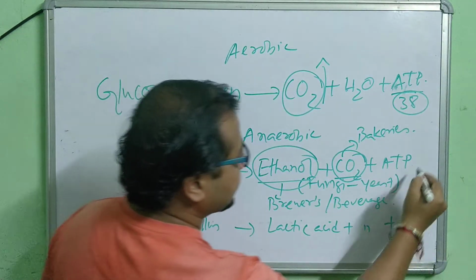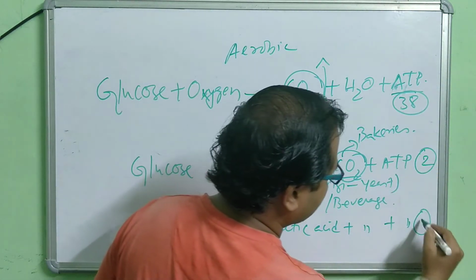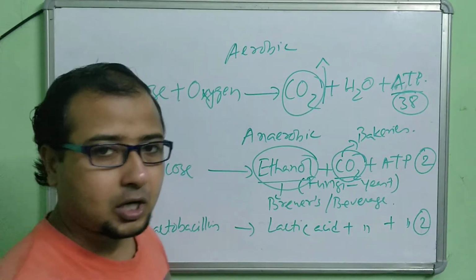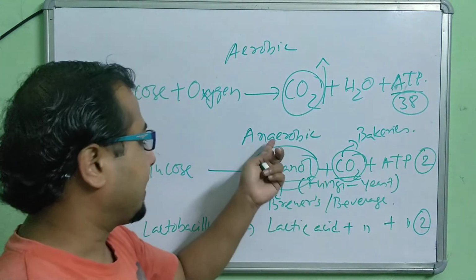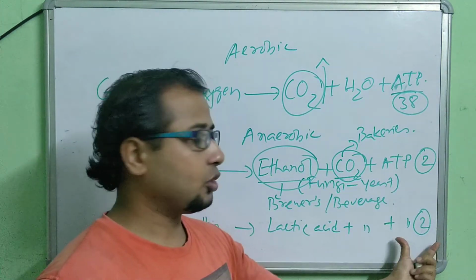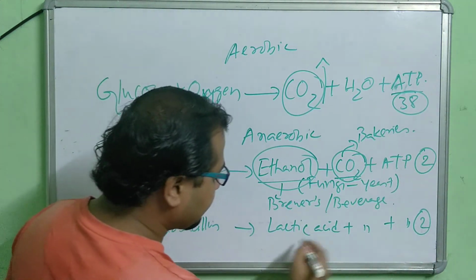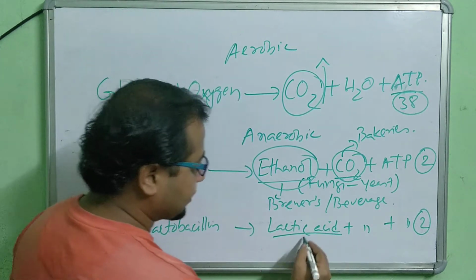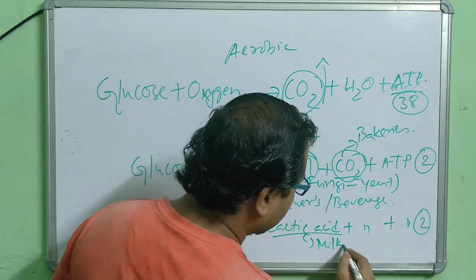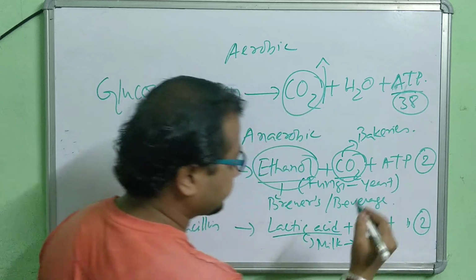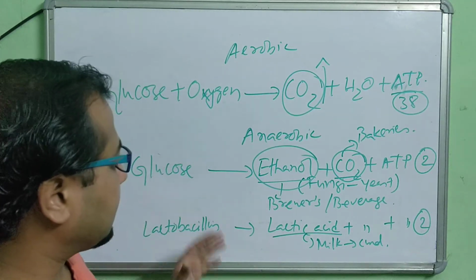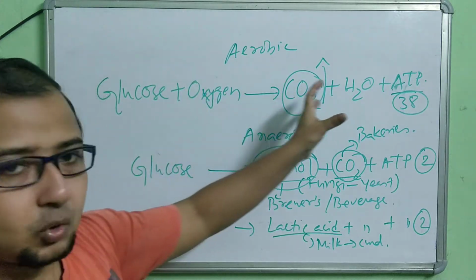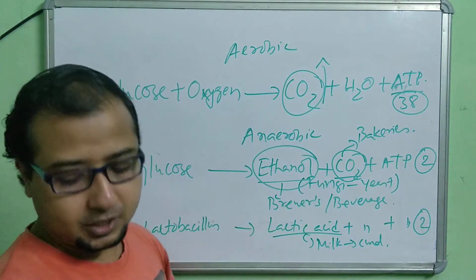Here only 2 ATP are produced, a very small amount compared to the 38 ATP molecules in aerobic respiration. The lactic acid helps in converting milk into curd. So this is the difference we understood between aerobic and anaerobic respiration.